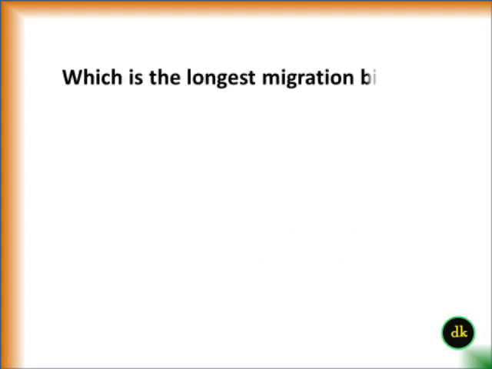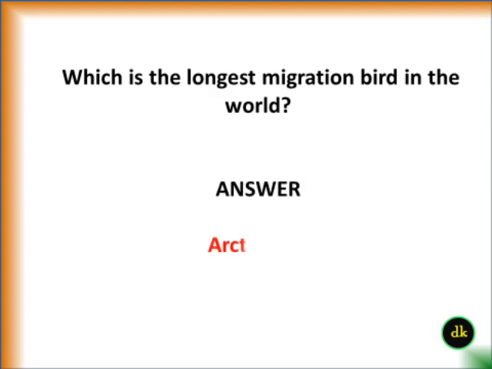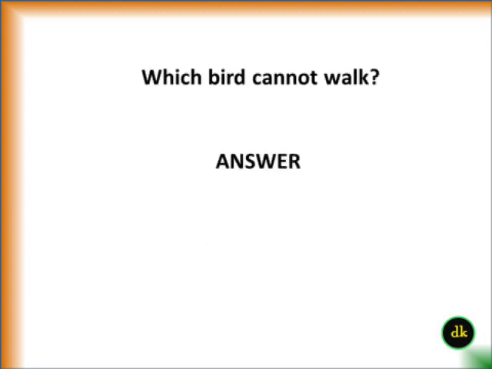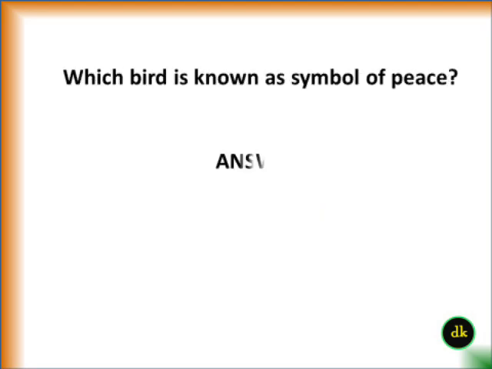Which is the longest migration bird in the world? Arctic tern. Which bird cannot walk? Loons and geese. Which bird is known as symbol of peace? Dove.